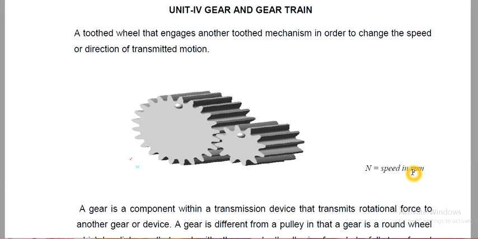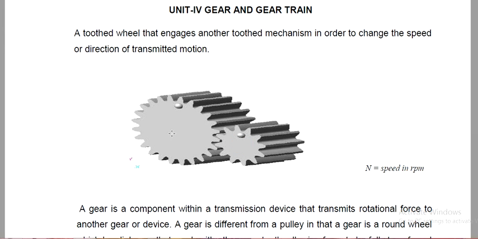Today we are going to start a new chapter, gears and gear trains. Then what is meant by a gear? A gear is nothing but a wheel which has teeth and engages with another toothed mechanism in order to change the speed or direction of the transmitted motion. Here this is one gear and this is another gear.